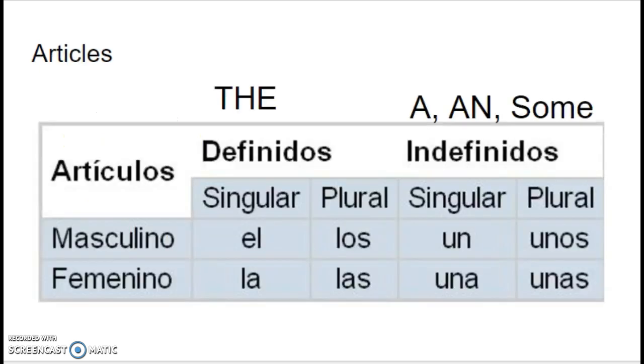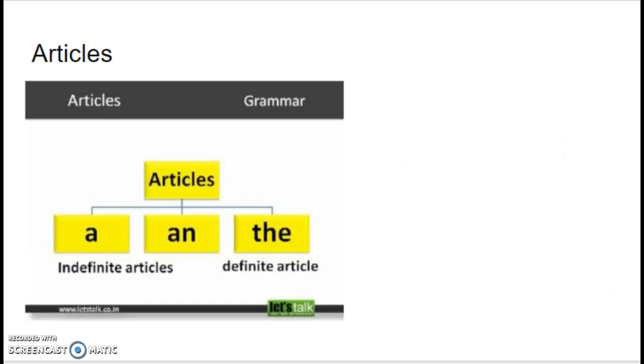Last but not least is articles. So in English, articles are words like a, an, and the. So the is called a definite article because it refers to something in particular, whereas a and an are indefinite articles because they are more general. So for instance, if I were to say the sweatshirt, I know I'm talking about a very specific sweatshirt because I'm saying the, whereas if I say a sweatshirt, it can be very vague. I don't know which sweatshirt I'm talking about.